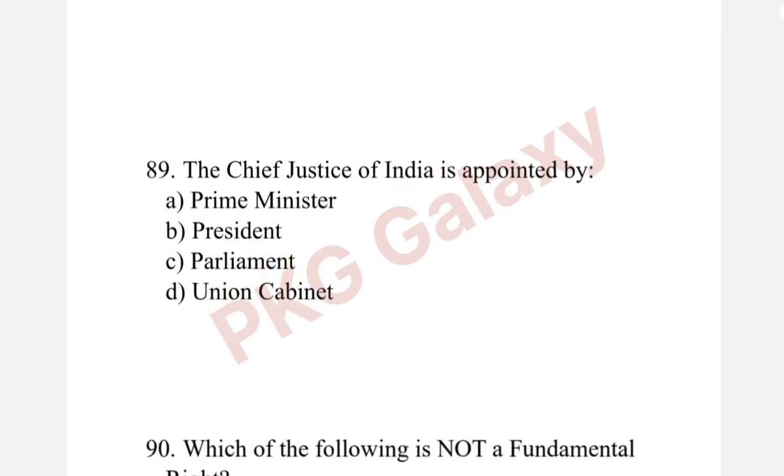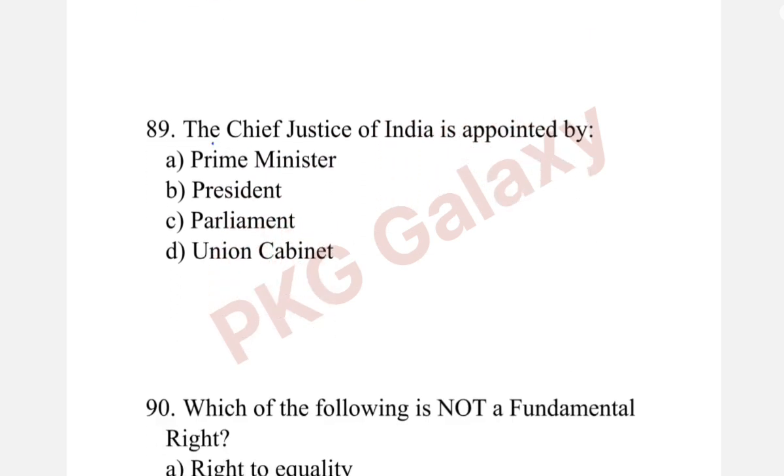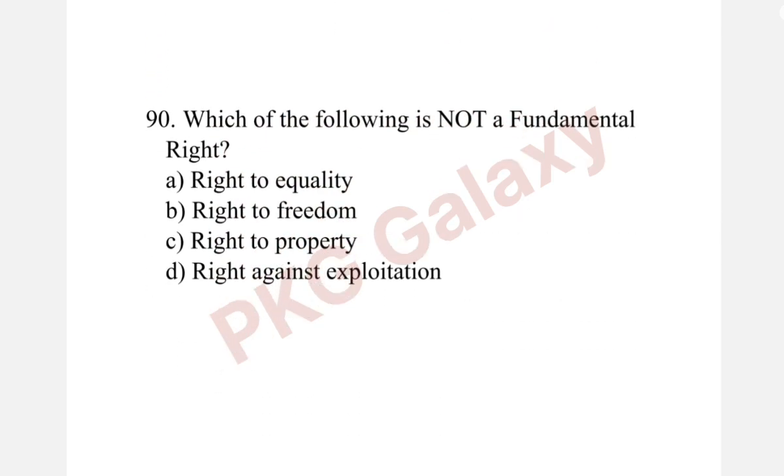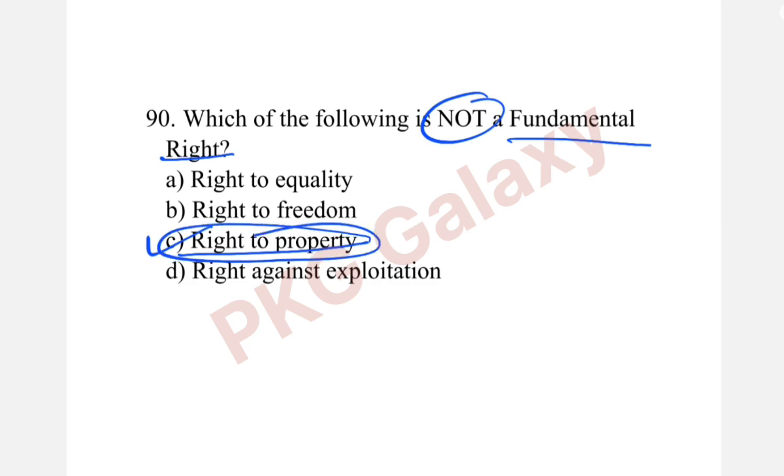Next question. The Chief Justice of India is appointed by option B, President. Chief Justice of India is appointed by the President. Next question. Which of the following is not a fundamental right? The correct answer is right to property, option C. It is not a fundamental right. Earlier it was, but now it is a legal right.